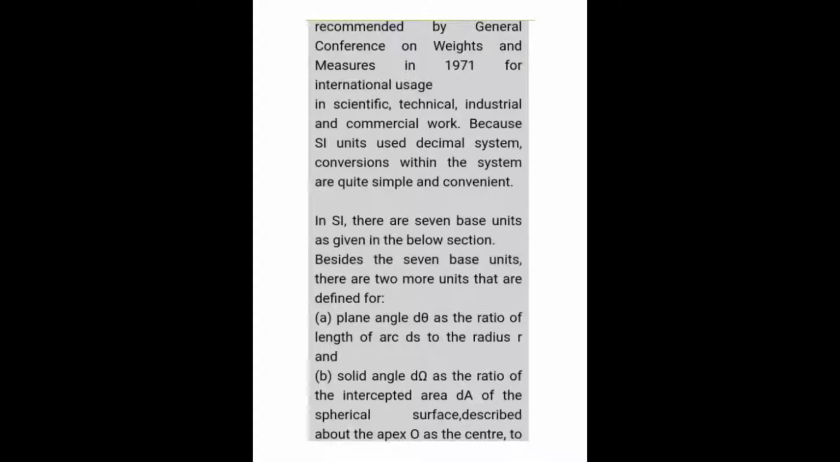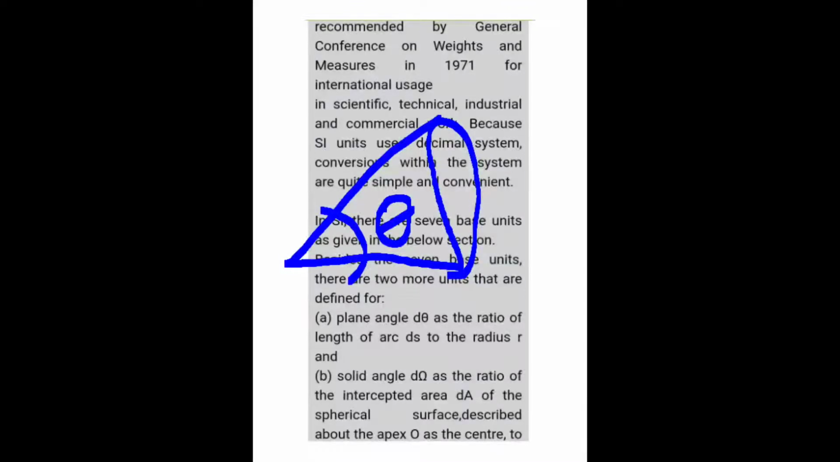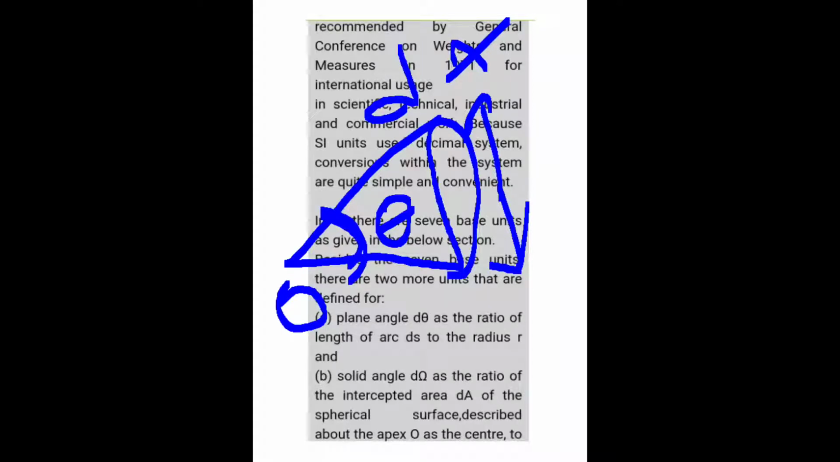Next we have the solid angle. It is the ratio of the intercepted area dA of the spherical surface, described about the apex O as the center. What does this mean? This angle is called the solid angle, right? When I say this area of cross section is dA here, and when we talk about an apex, that means from here we calculate this angle. So this angle is the solid angle.